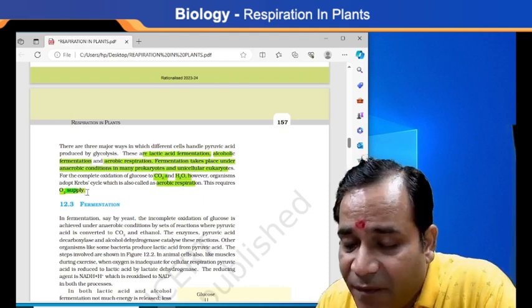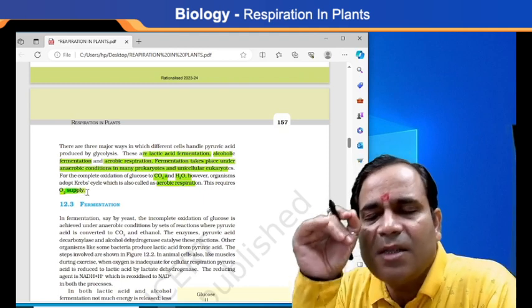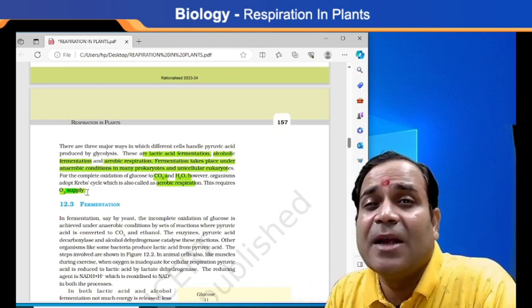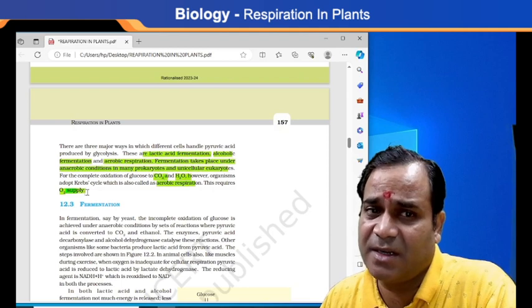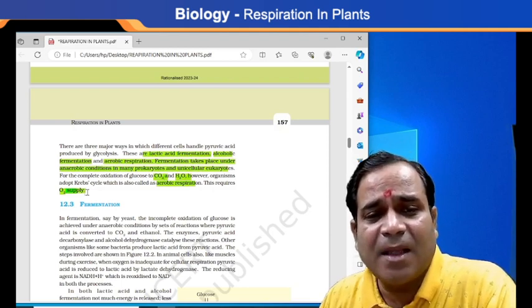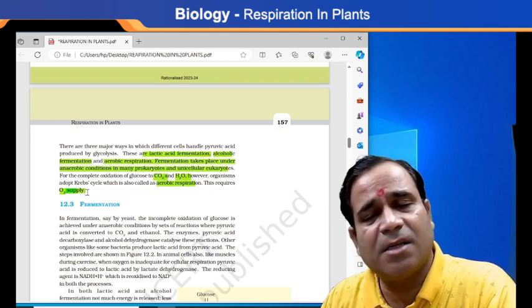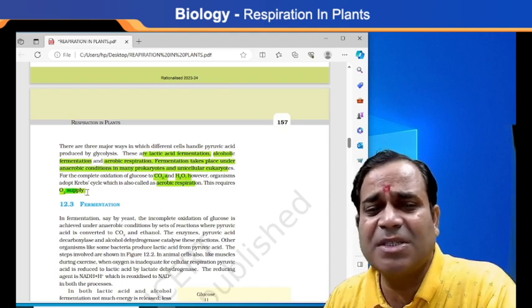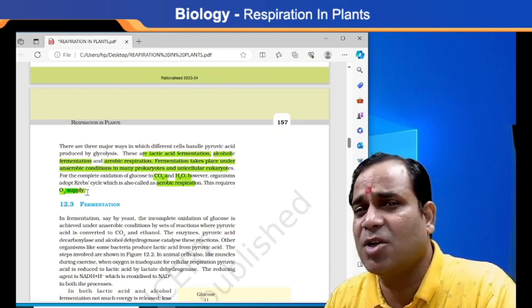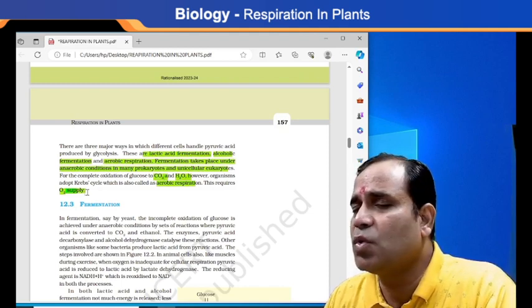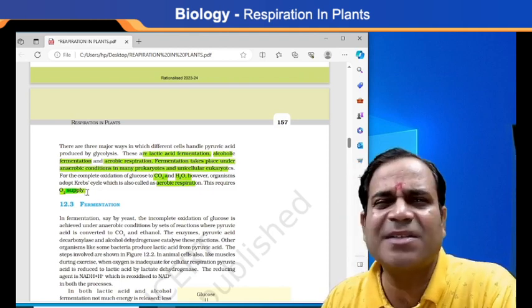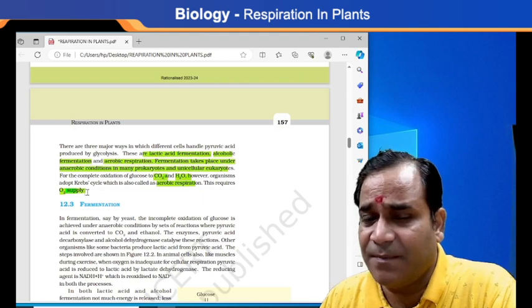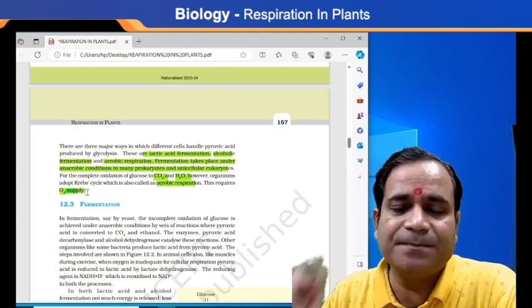This is a very simple concept: in aerobic respiration, oxygen is required for the breakdown of glucose, and when glucose is broken down in the presence of oxygen, it gives a tremendous amount of energy.